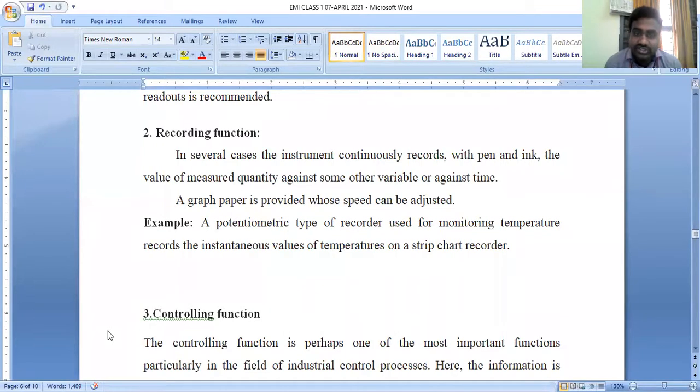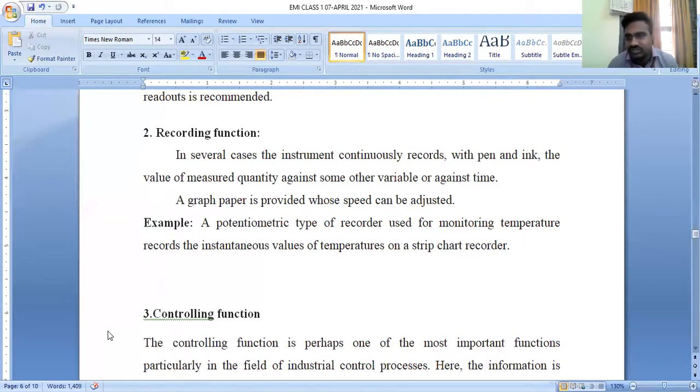So what is recording function? Here the instrument continuously records with the help of a pen and ink. That means the measured quantity is recorded on an additional variable with respect to time. Okay, so the potentiometer type instruments come under this classification of recording type functions.